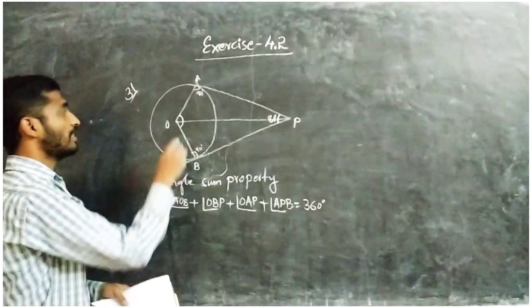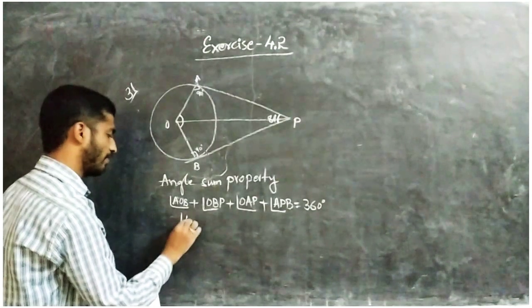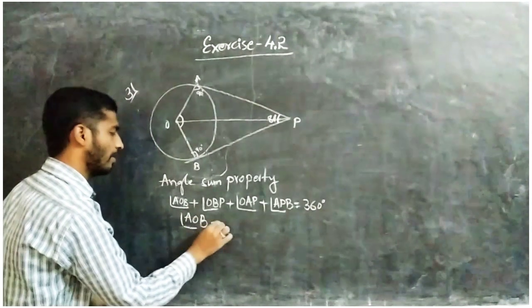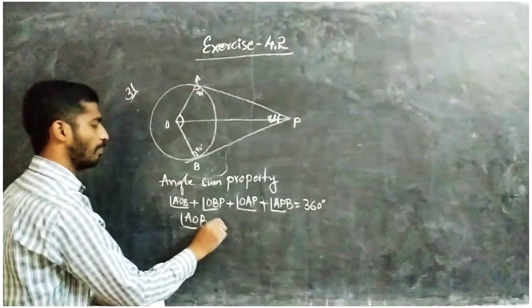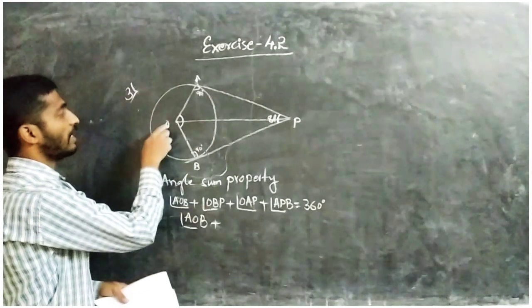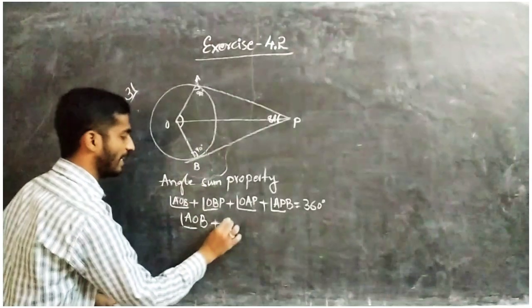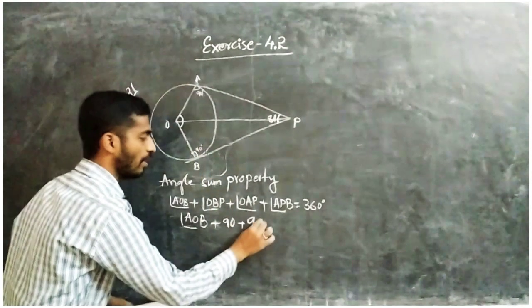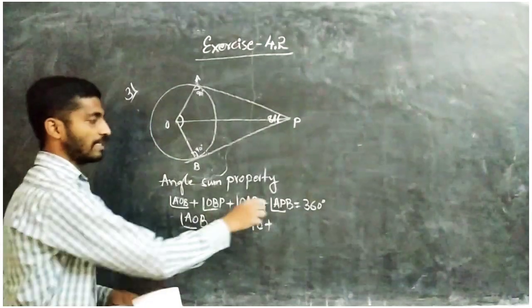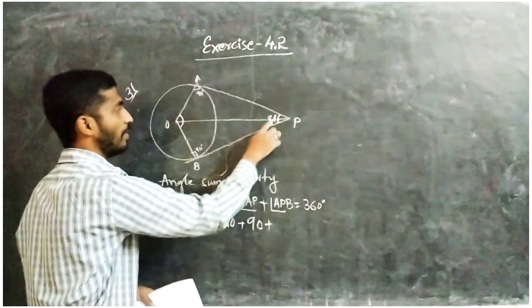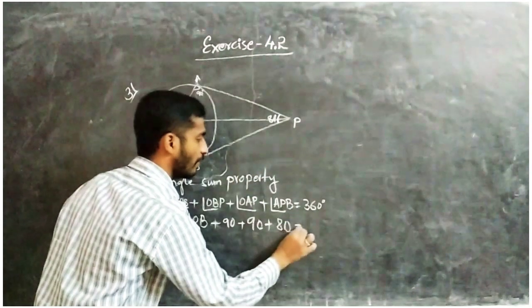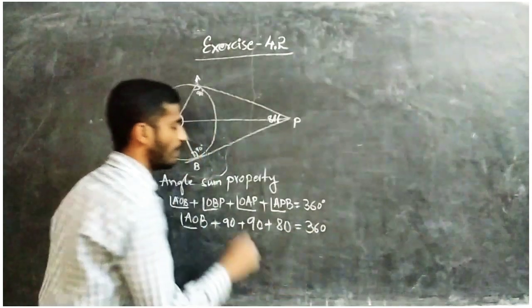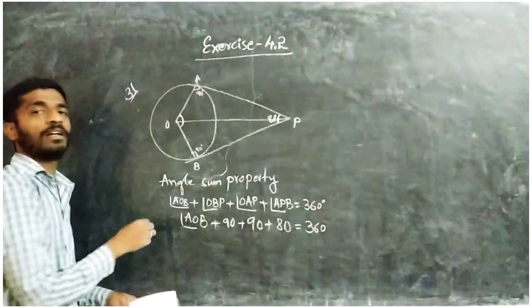AOB we don't know, we have to find that. AOB plus OBP, which is 90 degrees, plus OAP, which is also 90 degrees, plus APB, which is 80 degrees, equals 360. Why am I taking this center angle?